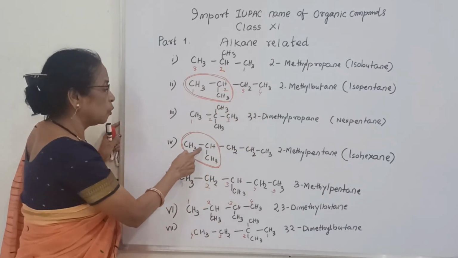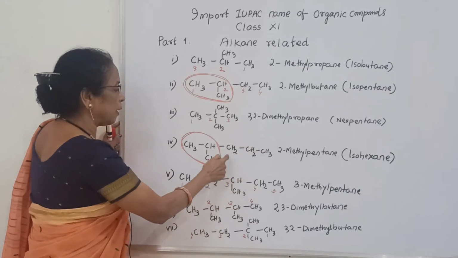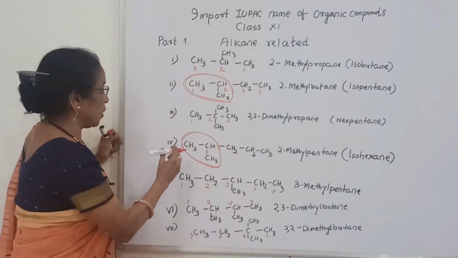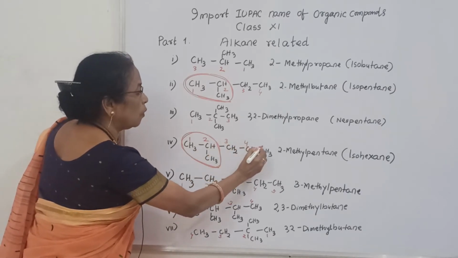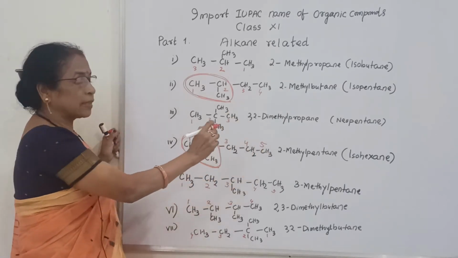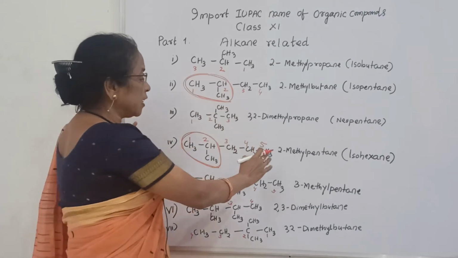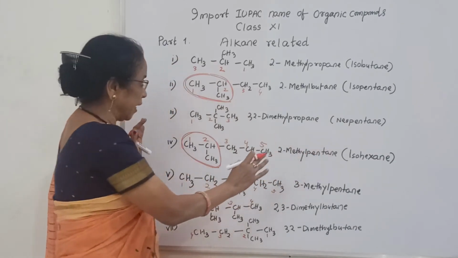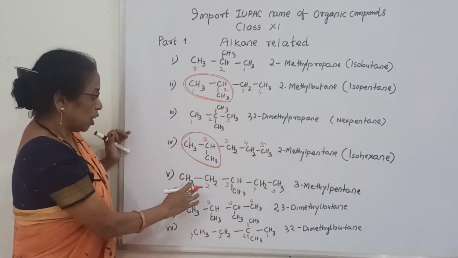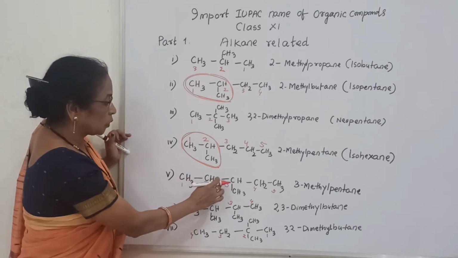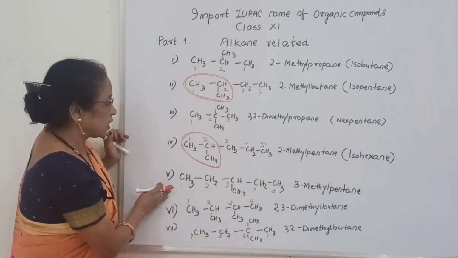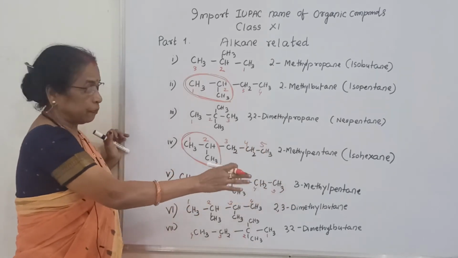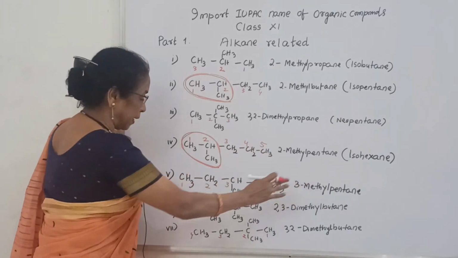Here 1, 2. Here 1, 2, 3, 4. That means which is near to end? This side. 1, 2, 3, 4, 5. That means pentane is the longest chain, and here 2-methyl pentane. Then here also you can find 1, 2, 3, or 1, 2, 3. It is your choice. You can count from this side or that side, no problem. So it is 3-methyl pentane.